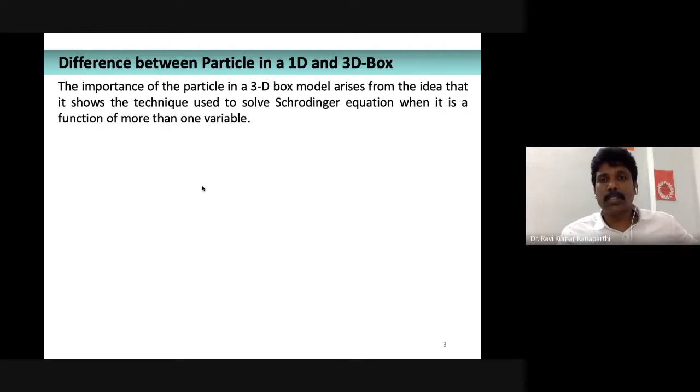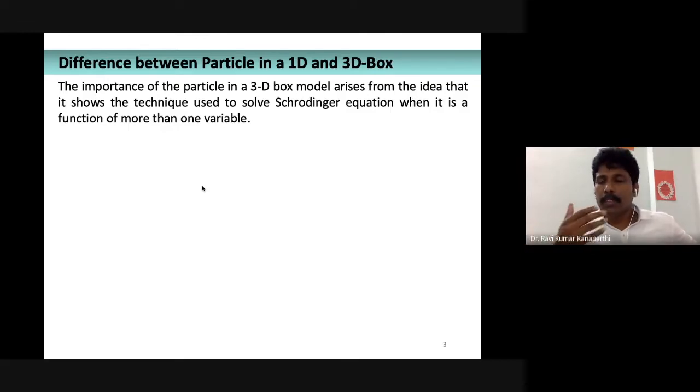The difference between these two is that here the particle is moving in three-dimensional directions. Therefore, the kinetic energy operator is going to have three components, not one component. That is the basic difference between the particle confined to a one-dimensional box and the three-dimensional box. Naturally, since there are three variables, your wave function is going to have three variables.